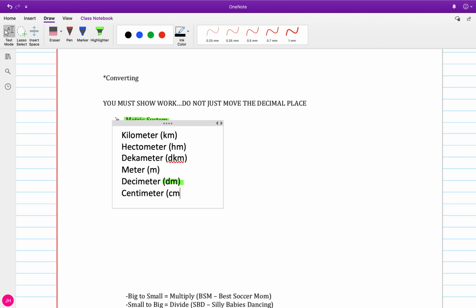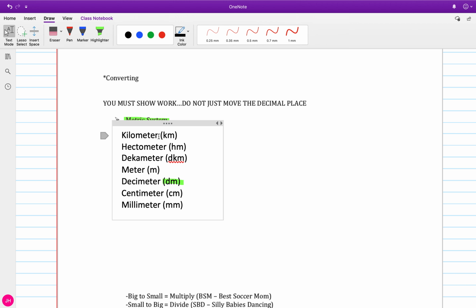Centimeter, this is one we're used to. We use it a lot, it is CM. A centimeter is smaller than a meter. Or you might know that there are 100 centimeters in a meter. And then our smallest unit that we're going to look at is a millimeter. So there are 1,000 millimeters in a meter. There are 1,000 meters in a kilometer.